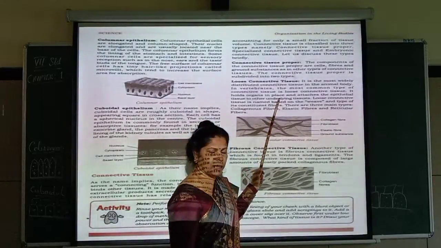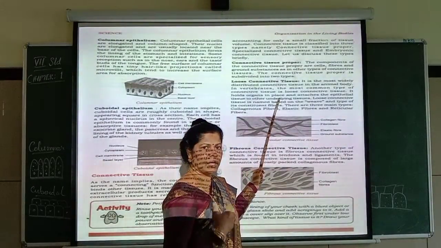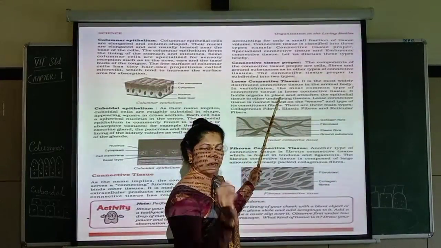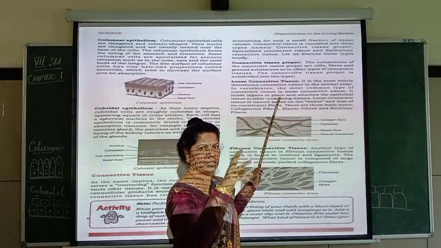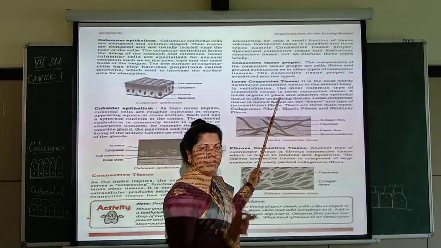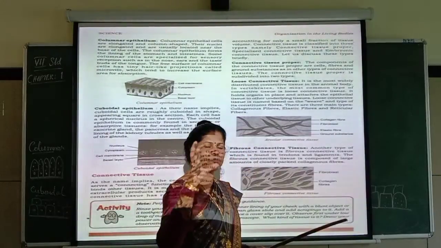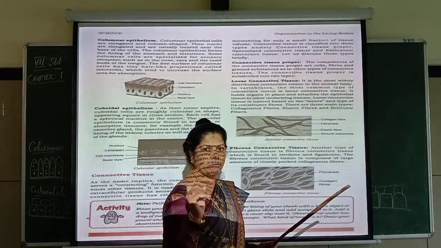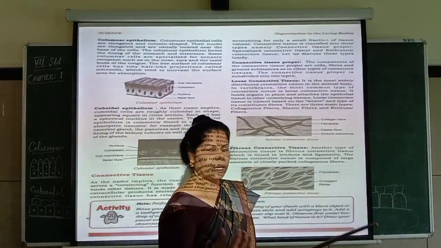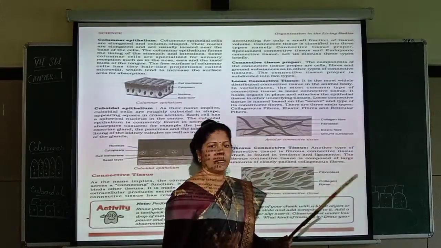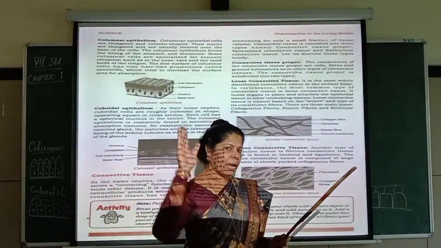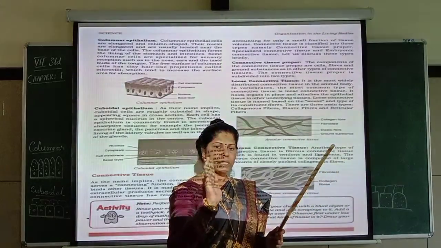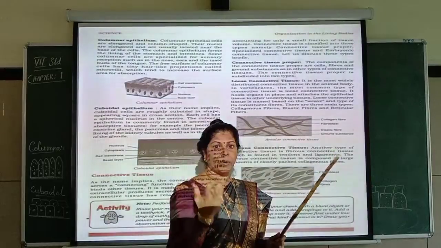Now, for example, you take the backbone. What is it doing? It provides support. In front of that backbone you see the heart, the kidneys, the lungs and all those things. If that bone was not there, what would happen? There is a rib cage. Rib cage is nothing but bones, made up of the skeleton. I'll show you later. In that rib cage you see the heart, and at the back there will be the sternum and the backbone. Because there is a provision of support by the bones.